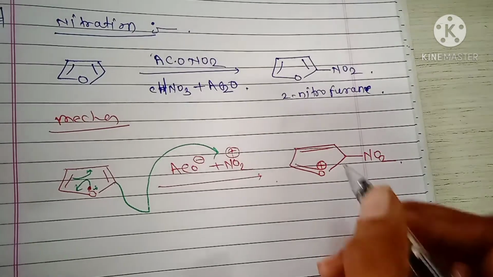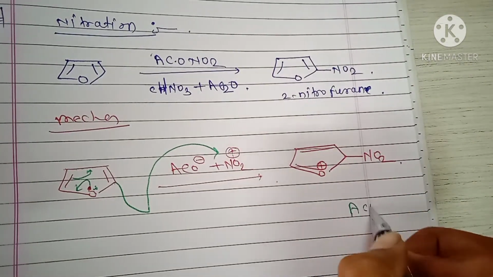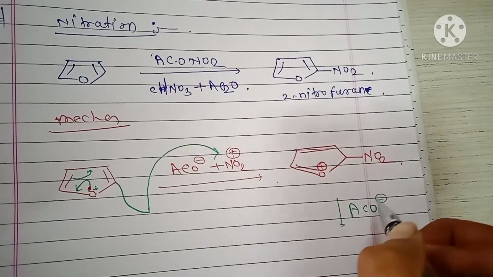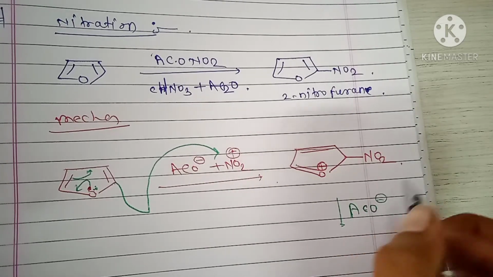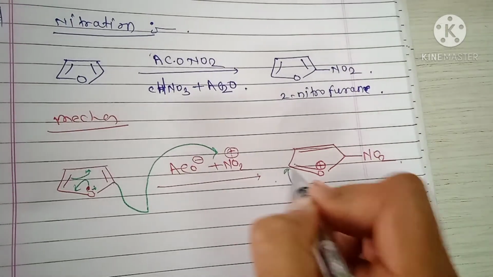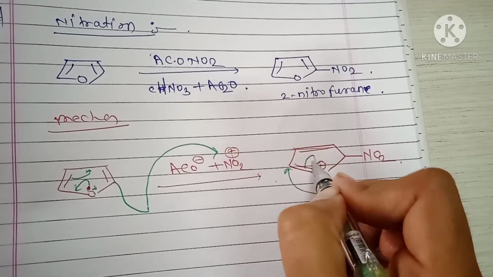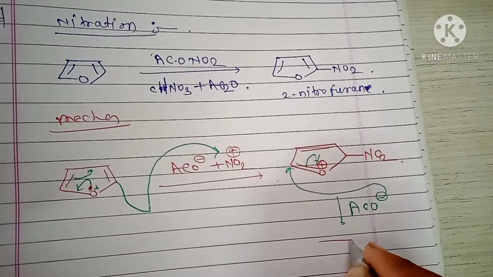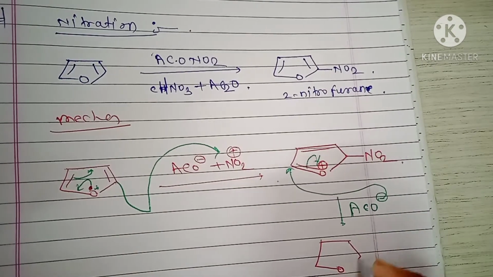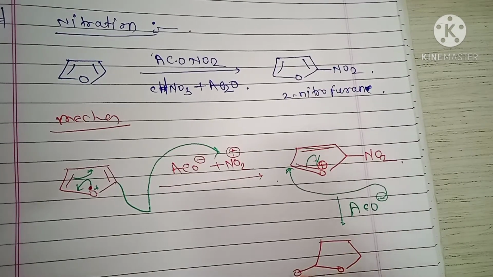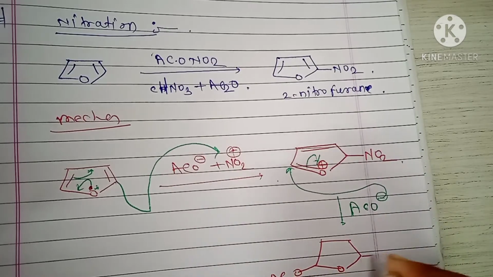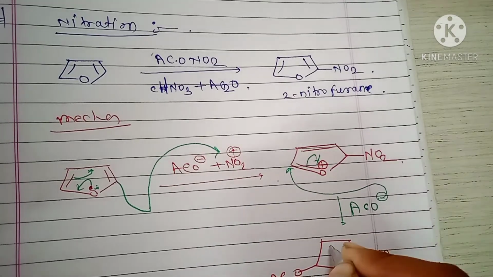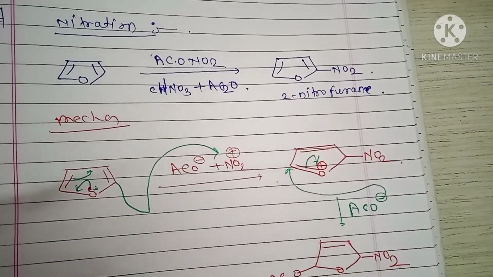Okay, next step, this AcO minus attacks here and stabilizes the positive charge on the oxygen atom, and here the formation of OAc, here NO2, here a double bond.